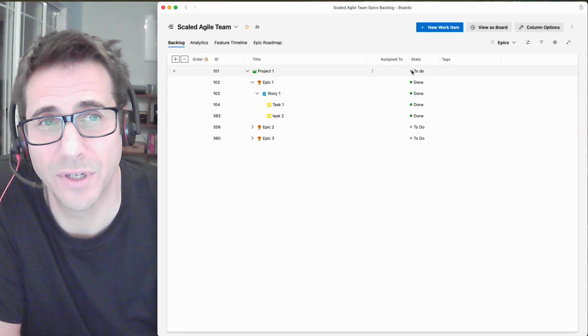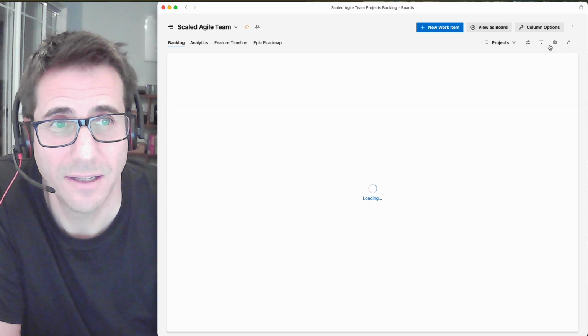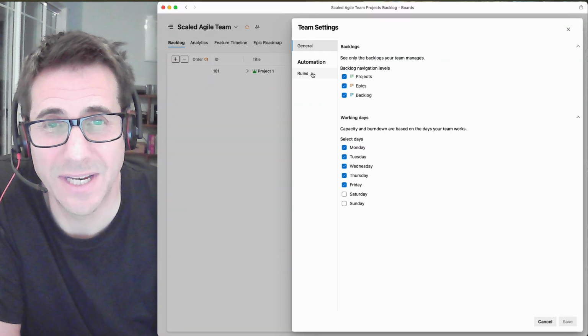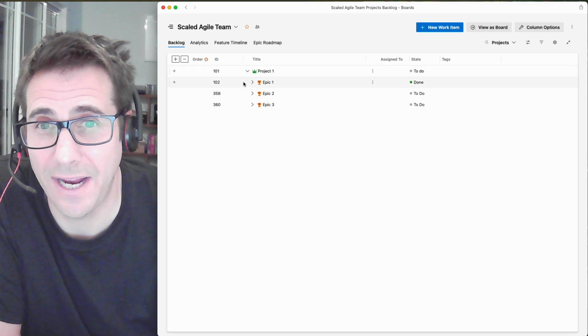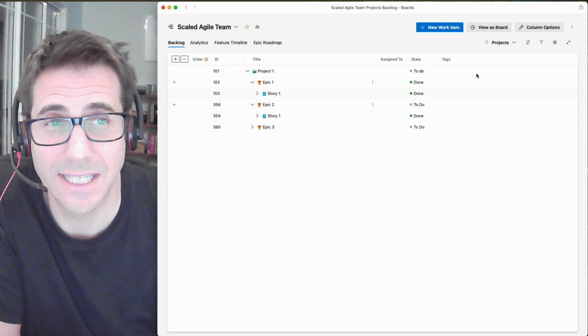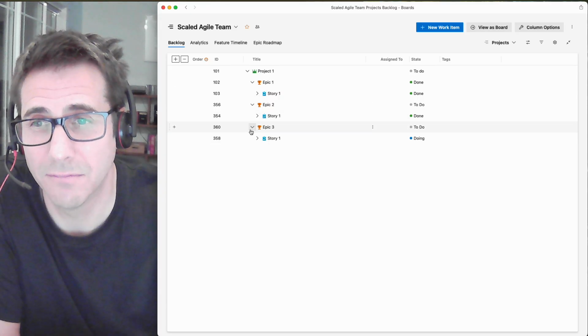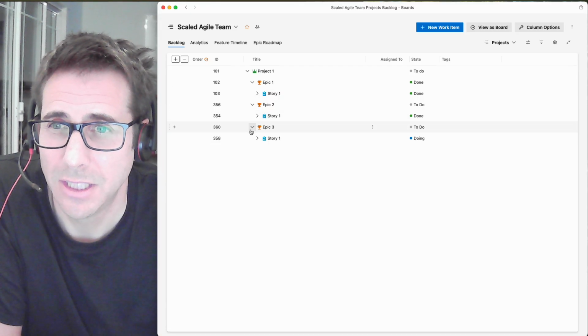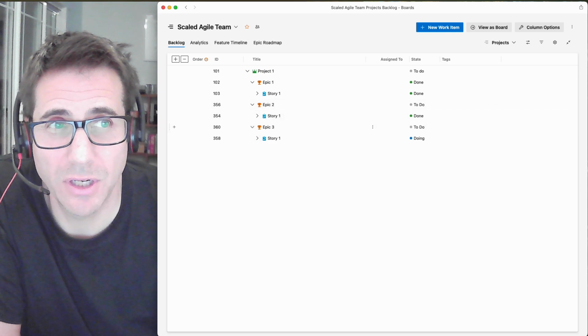Now, of course, this one didn't update this top one. What we could have done is put the automation on there, and to do that, we didn't have that rule, so it never did. Hopefully that demonstration gives you a flavor of how easy it is to set up. It is on the team level, it is on the backlog level, so you'd have to do this within the team or have everything under the same team. All right, hopefully that gives you a demonstration of the automation in Azure Boards.